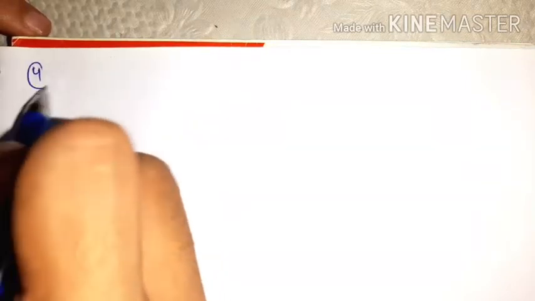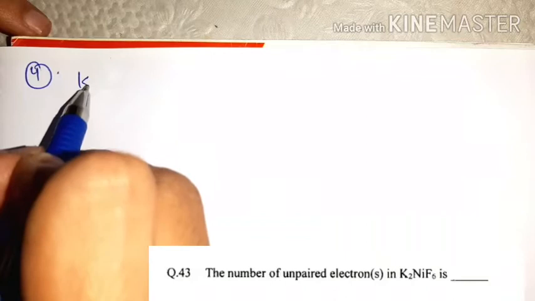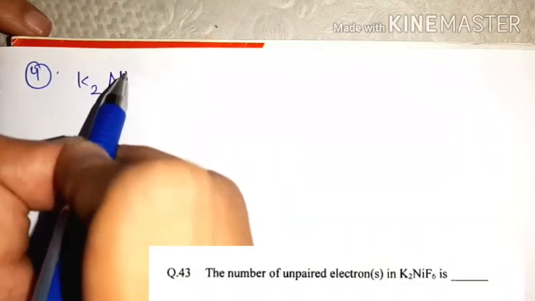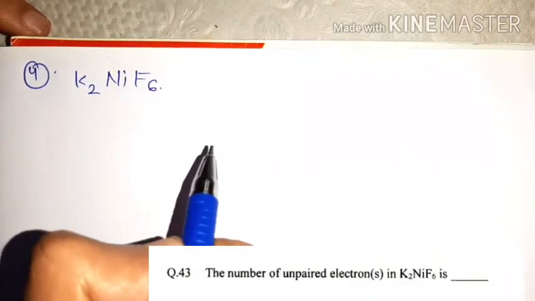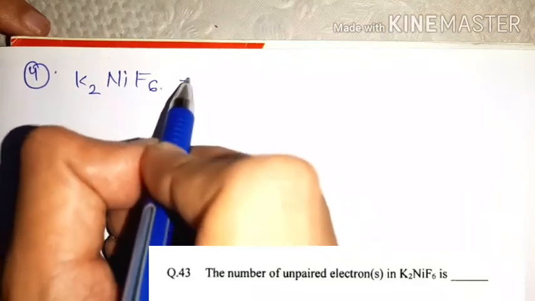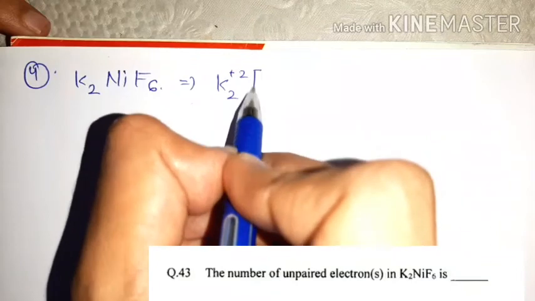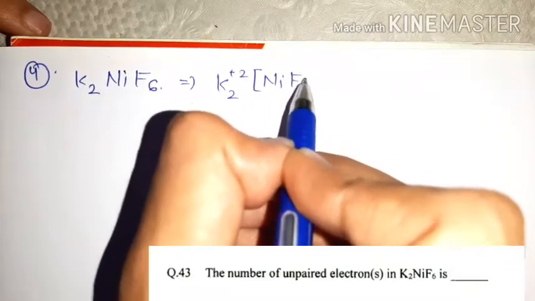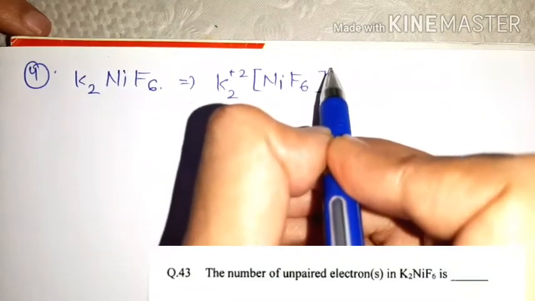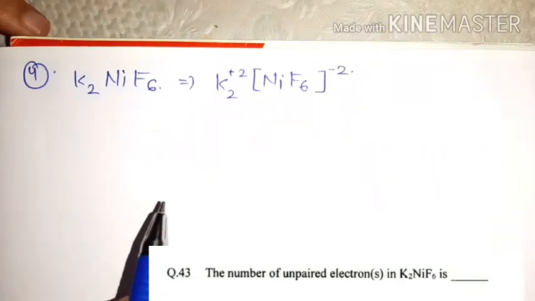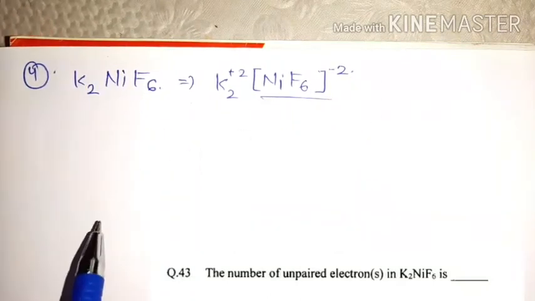See, we have the complex K2NiF6. Here K2 is +2 and NiF6 is -2. So we talk about the NiF6 2- ion.